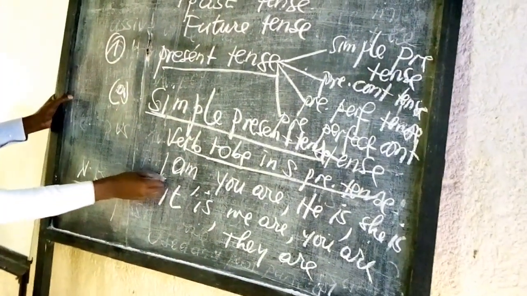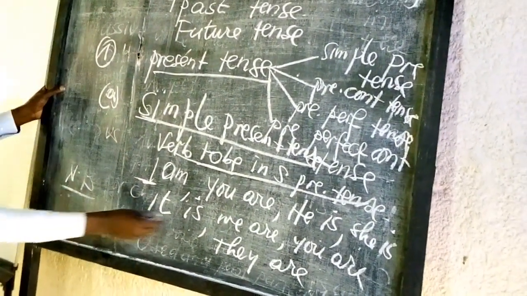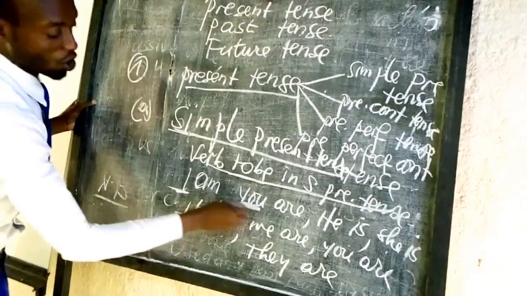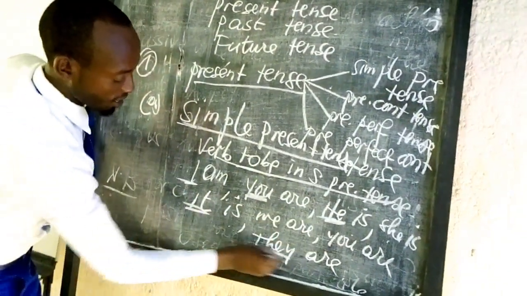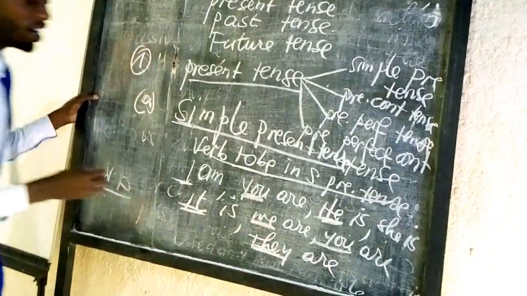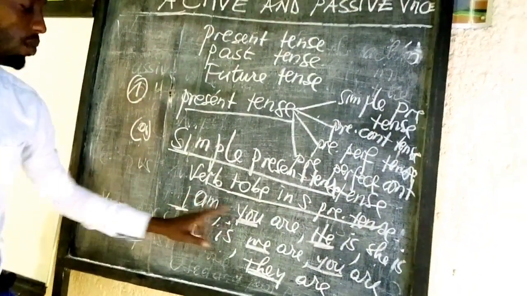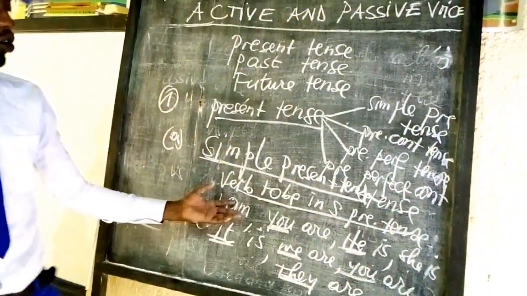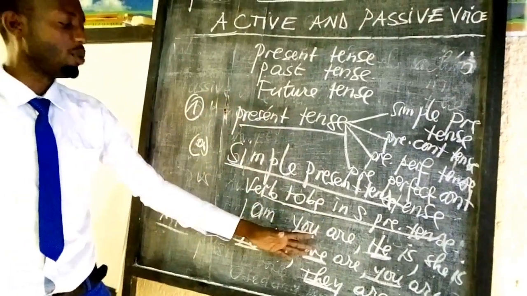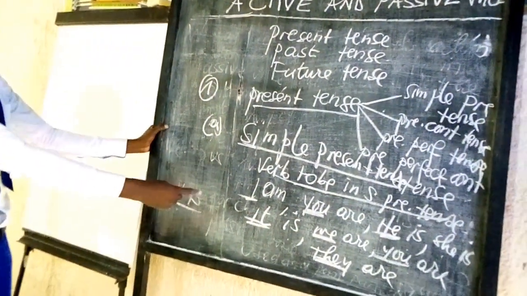You see here, these we call personal pronouns. And these ones, am, is, are, we call the auxiliary verb to be.